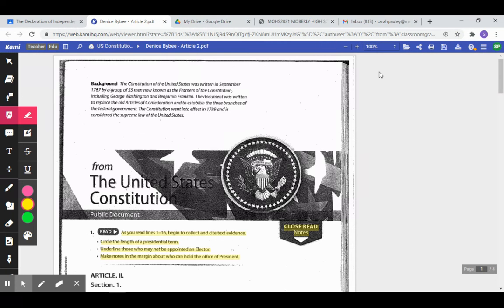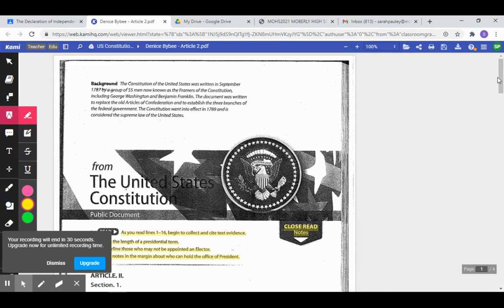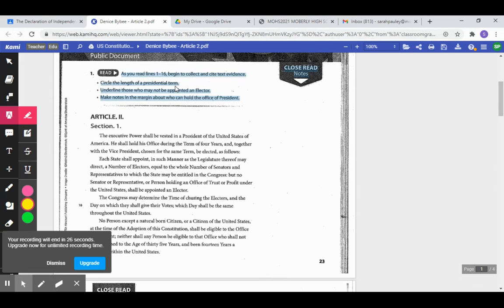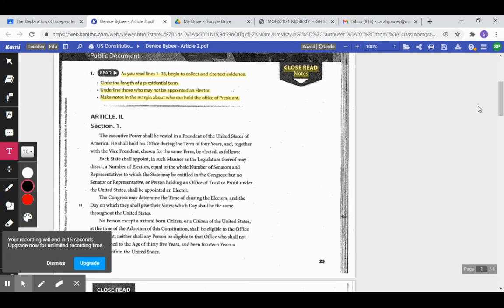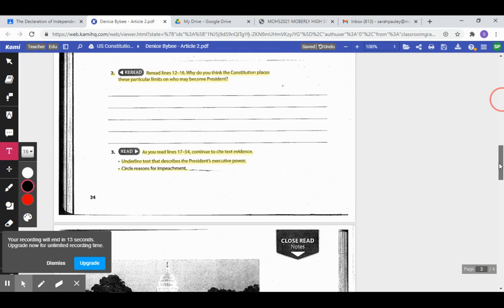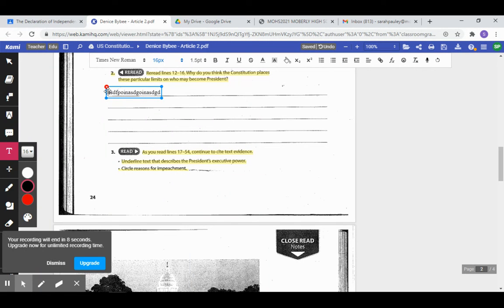Also, Article 2 of the Constitution is also in Kami. And on this one, there are instructions on specific things to highlight and make notes about. To make notes in the margin, you could just use your text box and make your notes over there. And there are some places that have lines. To answer those, again, make a text box and just copy over it. And you can also change the background to white so that the lines don't show up. All right, that's it.